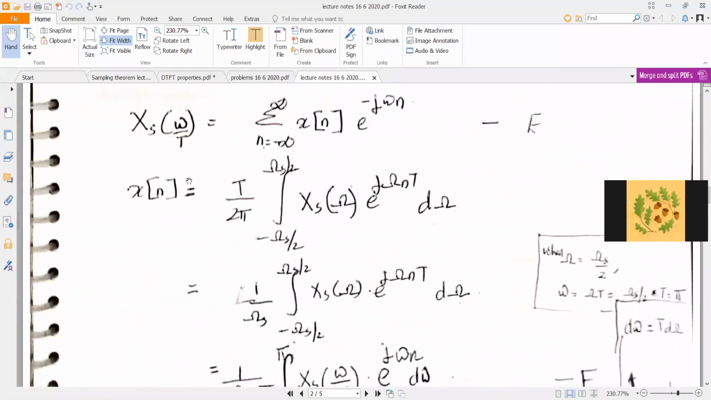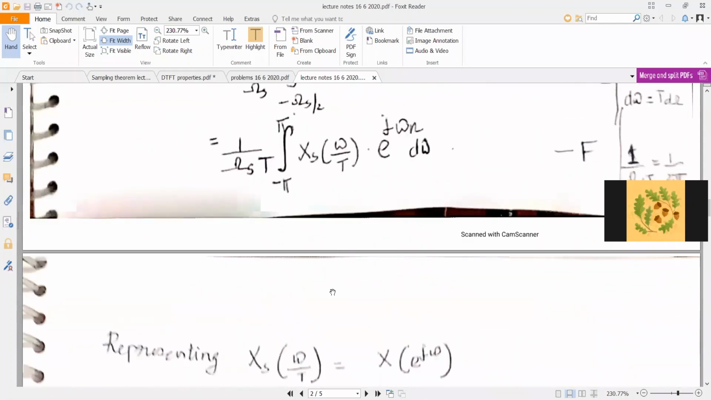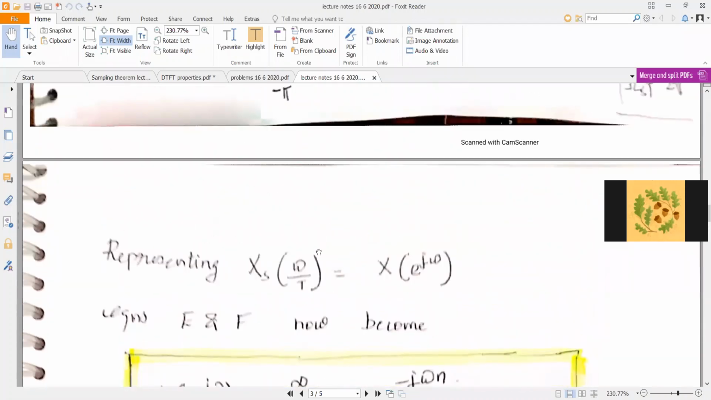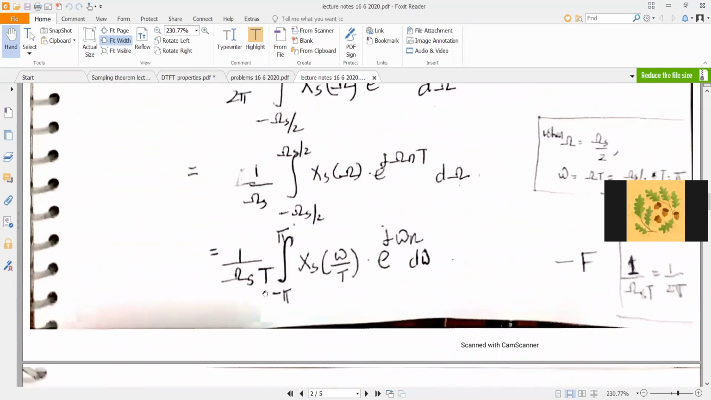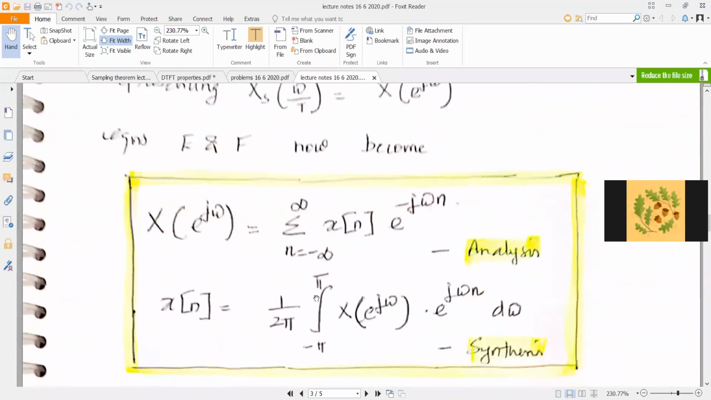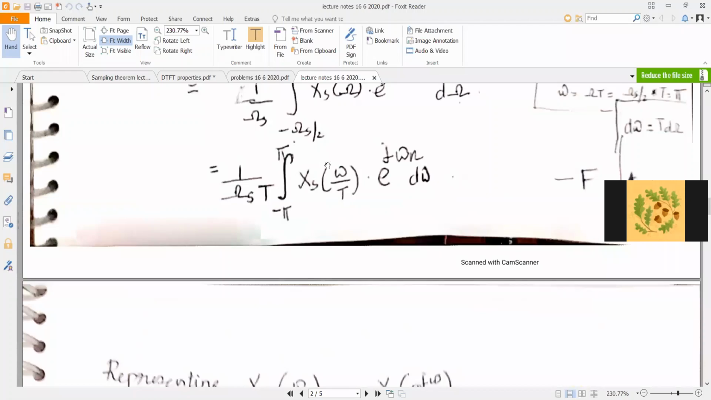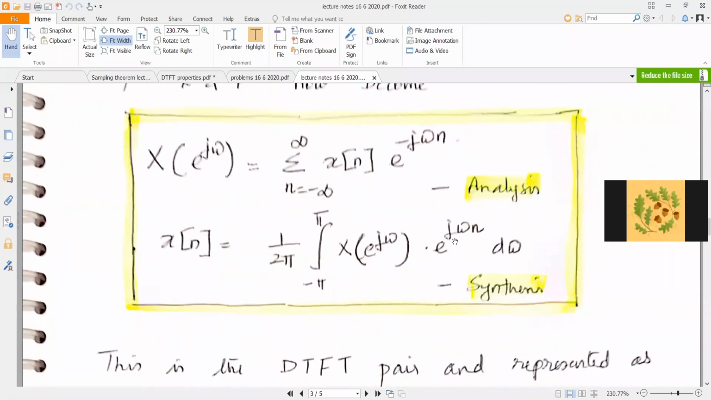So now we will write down this expression. The left hand side becomes X of e raised to j omega. So X of e power j omega can be written as the sum over n equal to minus infinity to plus infinity of x of n e raised to minus j omega n. This is your analysis equation. And what is important is the synthesis equation. This time the constant has reduced to 1 by 2 pi. So that is 1 by 2 pi integral from minus pi to plus pi, where we have replaced the transform by X of e power j omega, e raised to j omega n d omega. So this we call the synthesis equation.